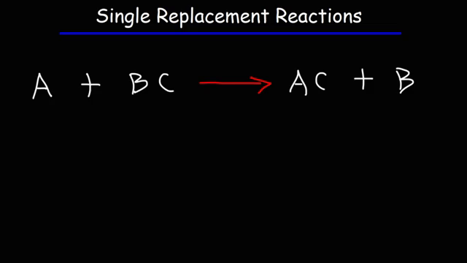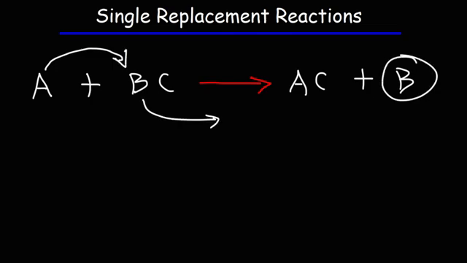Now let's move on to the next type of reaction that we need to consider, and that is single replacement reactions. In a single replacement reaction, you have the general formula A plus BC turns into AC plus B. So what happens is, in this example, A displaces B out of the compound, and so B leaves. It's now by itself. So let me give you an example.